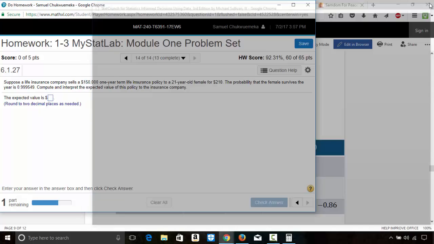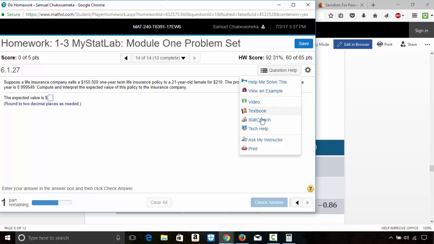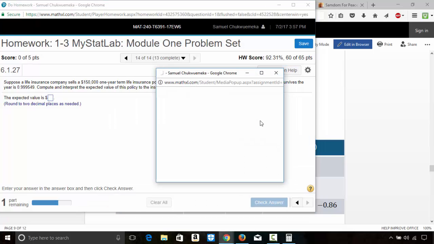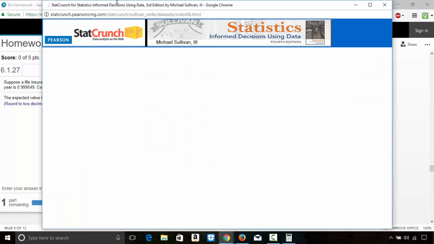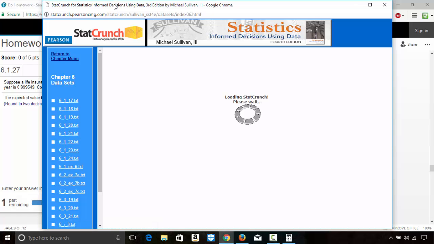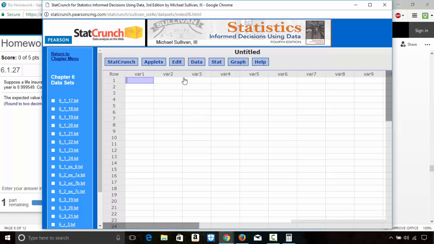I'm gonna just close this and open up a new StatCrunch. Let me call this my X, and then this is the P of X, the probability of the random variable.